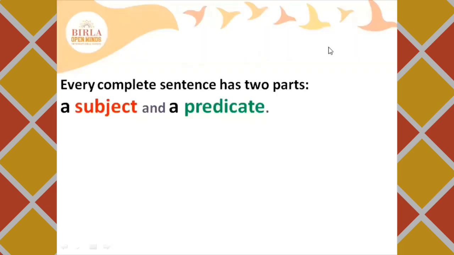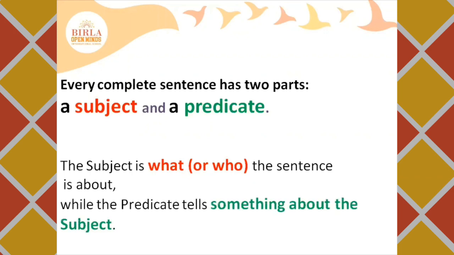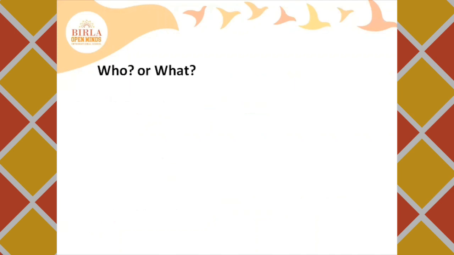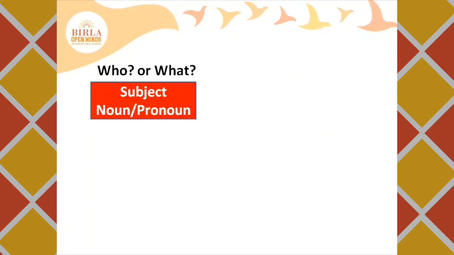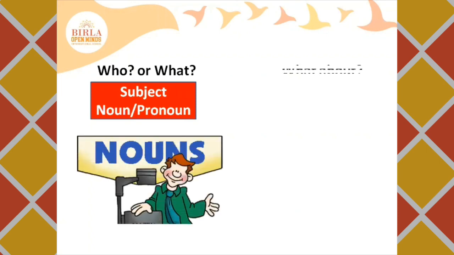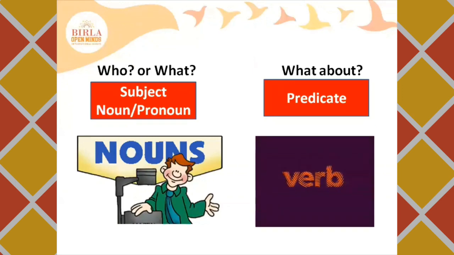Every complete sentence has two parts, a subject and a predicate. The subject is what or who the sentence is about, while the predicate tells something about the subject. Who or what is the subject, and that includes nouns and pronouns. What about? That's the predicate, and predicates include verbs.